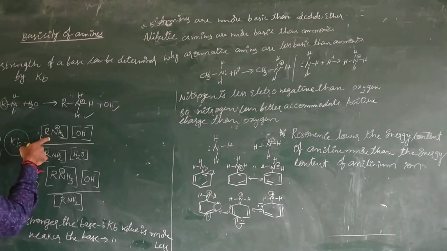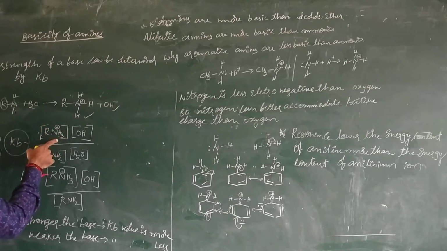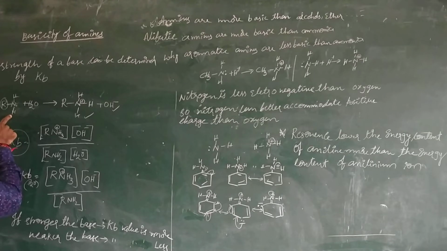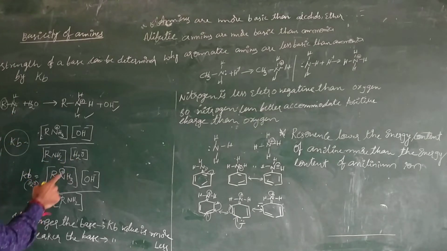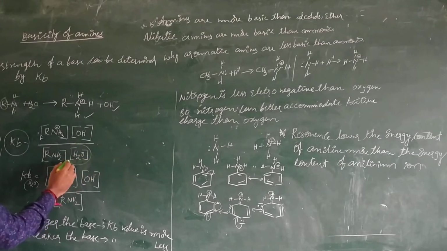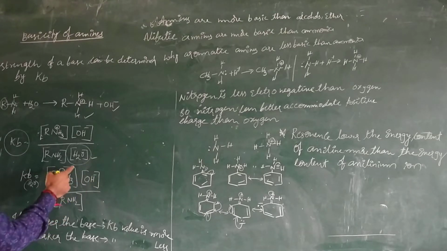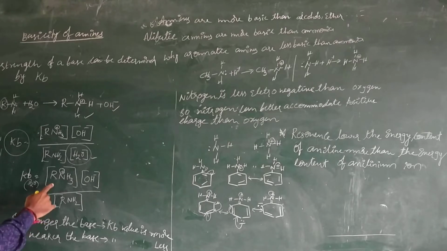The products are RNH3 plus and OH minus, and the reactants are RNH2 and H2O. The concentration of H2O remains constant, so we omitted the H2O value.